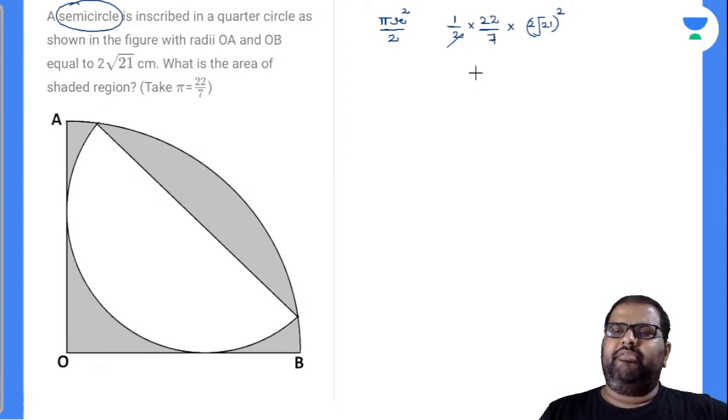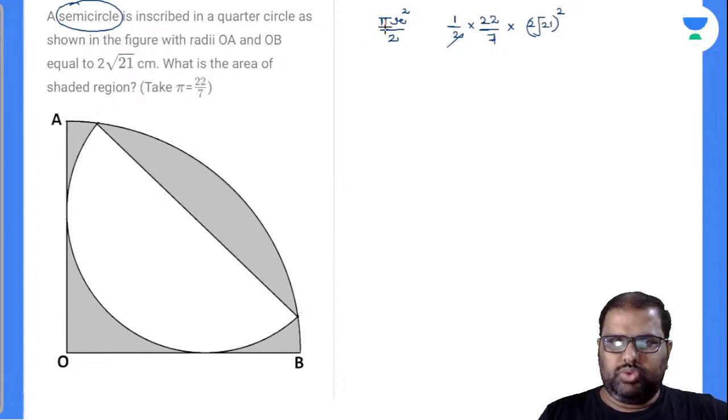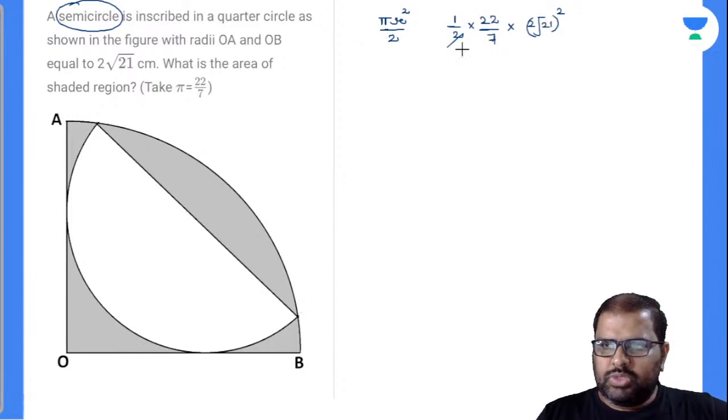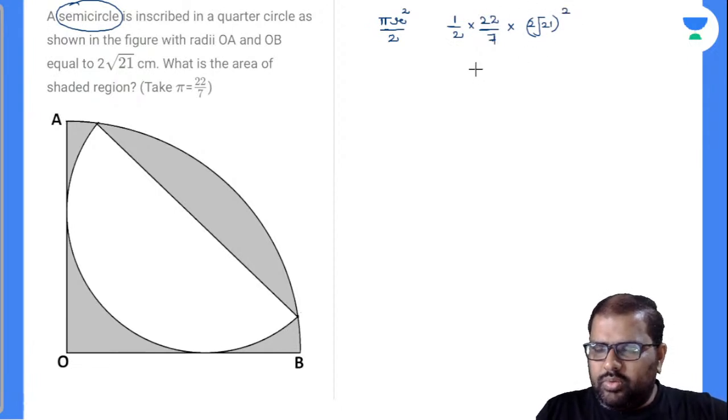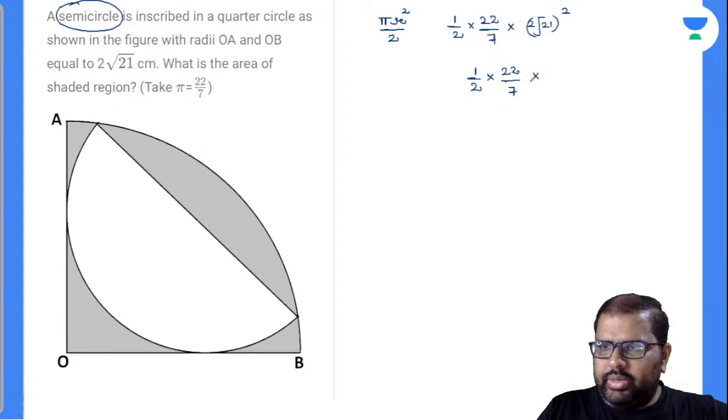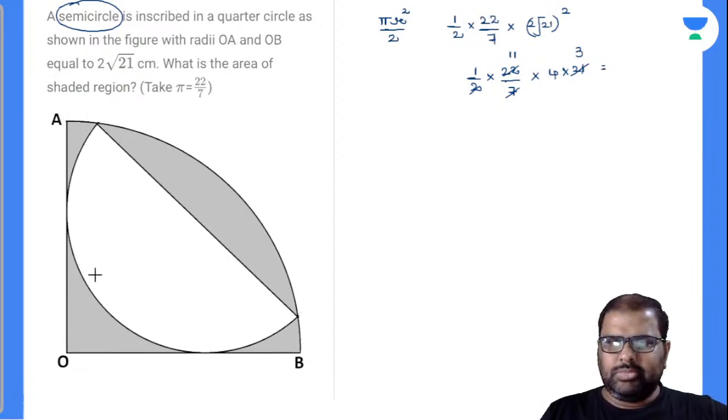What will be left over there? 7 ones are 7, 7 threes are 21. So did I miss out anything there? So I'll write down again. Second, 1 by 2 into 22 divided by 7 into 2 root 21 is nothing but equal to 4 into 21. 7 ones are 7, 7 threes are 21, 2 ones are 2, 11s are 11, 11 threes are 33. Did I miss out anything there?